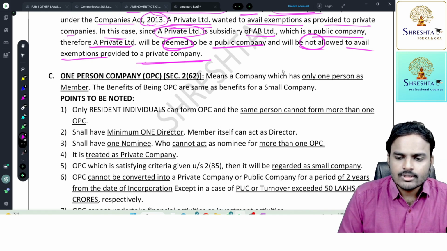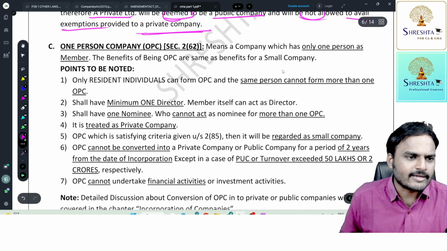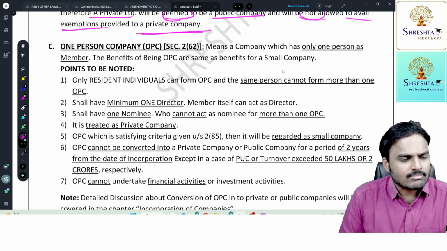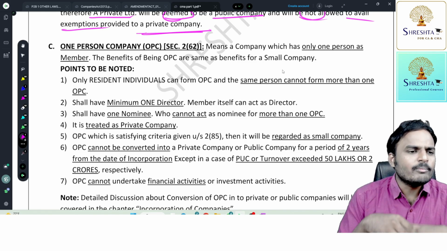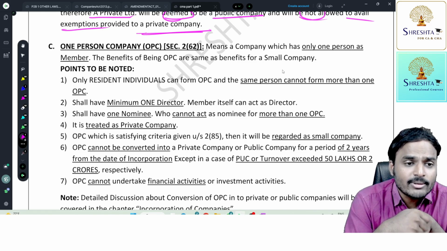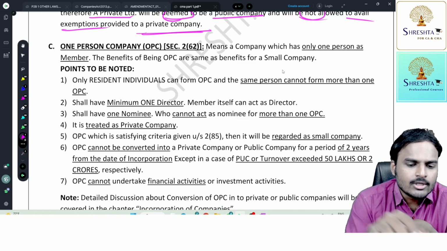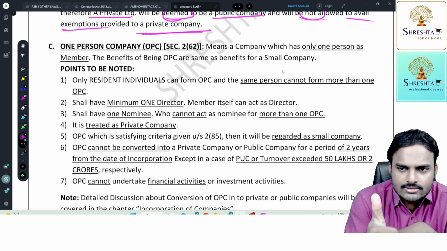Clear? Next one, a very small topic, that is the one person company. One person company, this is an innovative concept. Why an innovative concept? For a company, tell me how many members are required? Sir, minimum two, sir. In a private company, minimum how many members are required? Two. Maximum 200, forget about it. So for forming a company type of organization, a minimum of two members is needed. Yes, correct, sir.